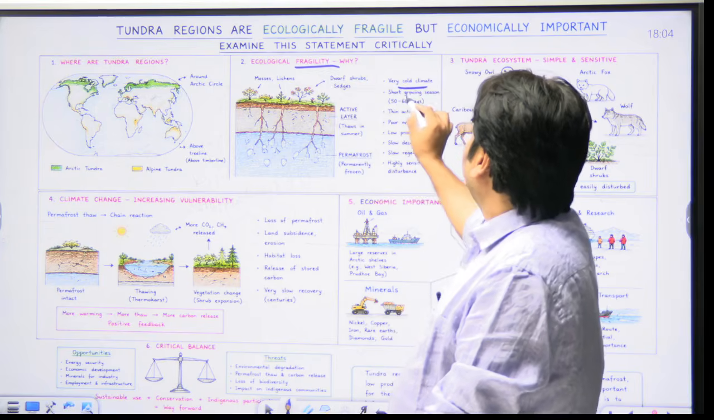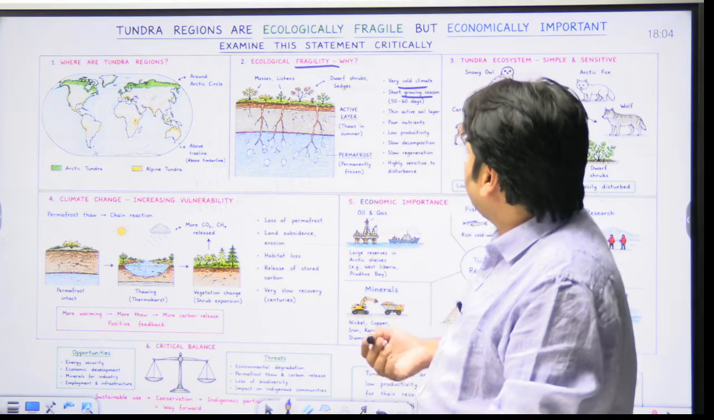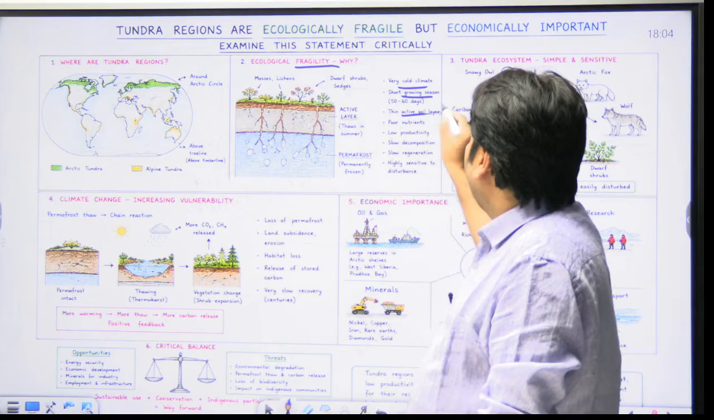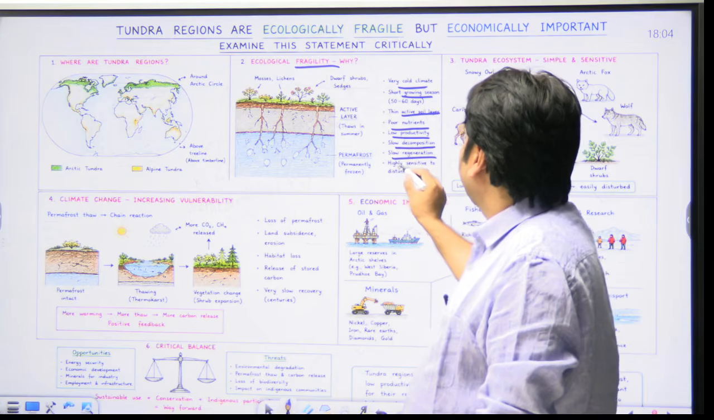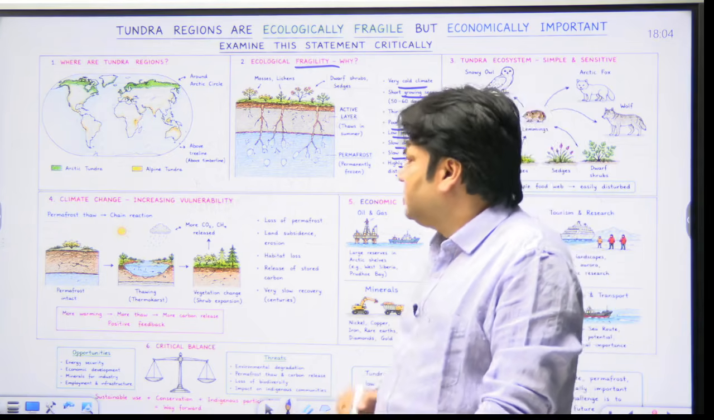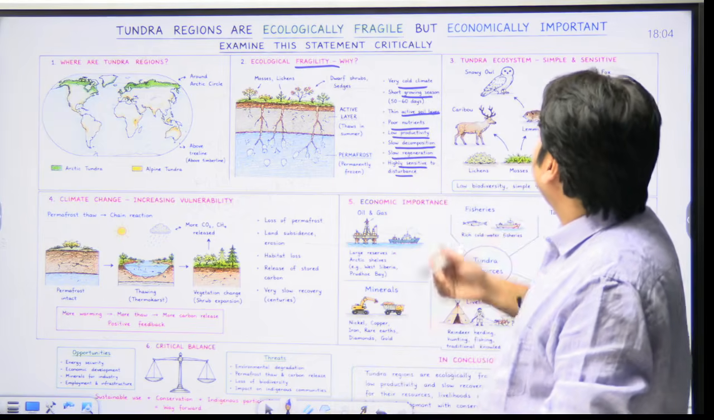Tundra, what we see, ecological fragility means what? Very cold climate, short growing season, that is 50 to 60 days. Thin active soil layer, poor nutrients, low productivity, slow decomposition, slow regeneration, highly sensitive to disturbance. This is the point. So you have explained ecological fragility.